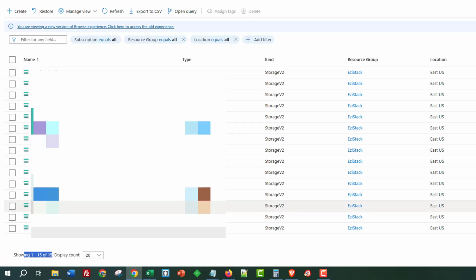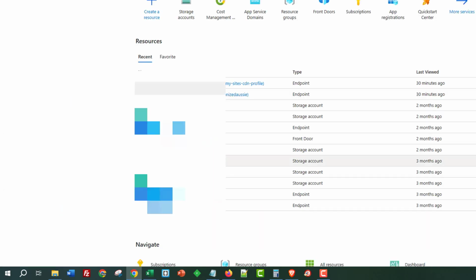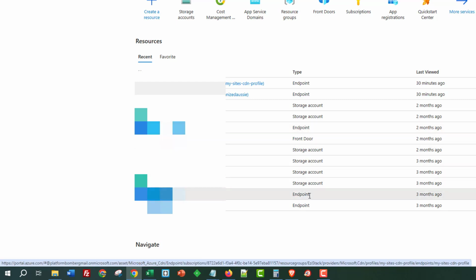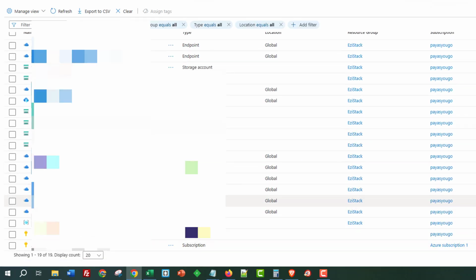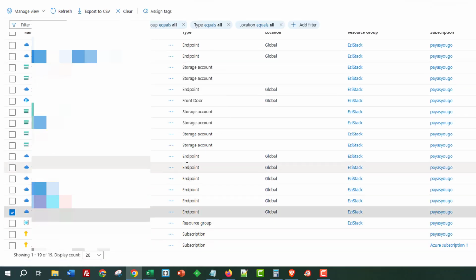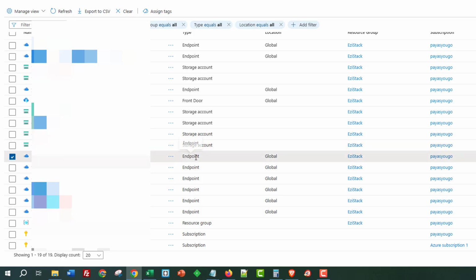These are all sites, guys. And the killer thing is many of these sites are actually using the Azure CDN as well. If I go back over to the home page, I don't know if you can see these, but you can see endpoint, endpoint, endpoint. And if I come down here, you should be able to see even more endpoint, endpoint, endpoint. What this means is that these are all using the Azure CDN along with the storage.